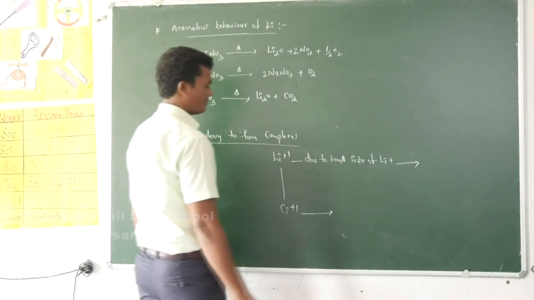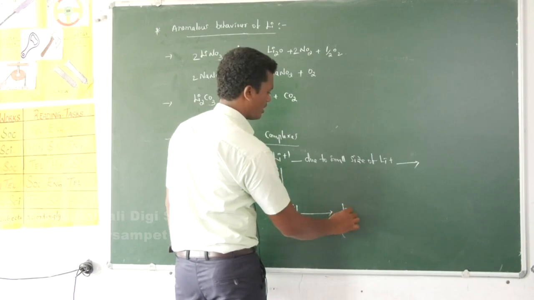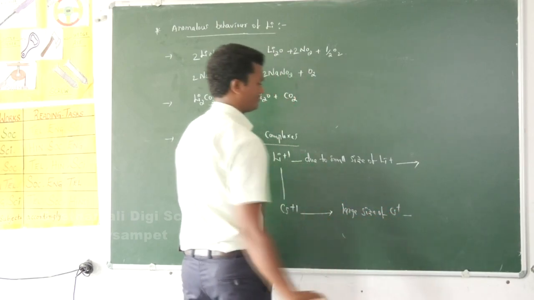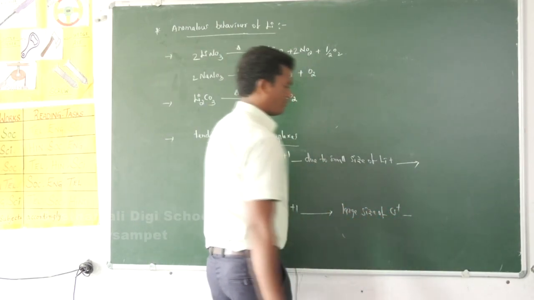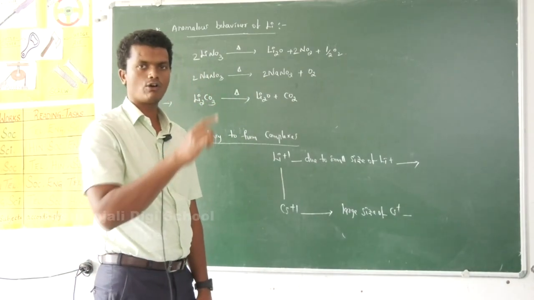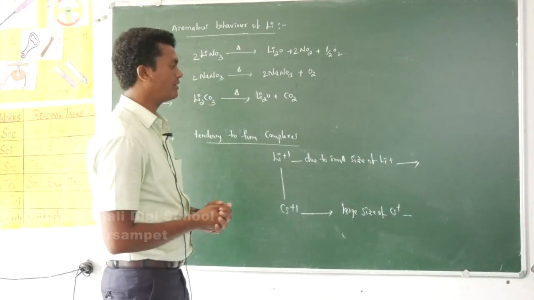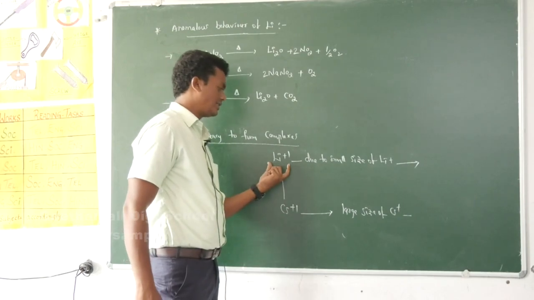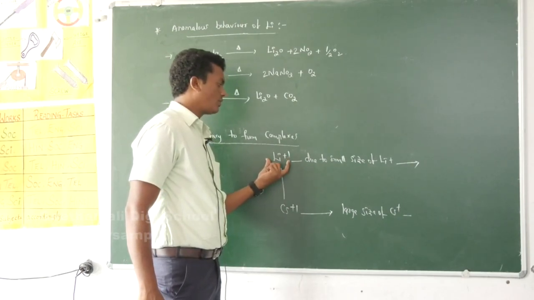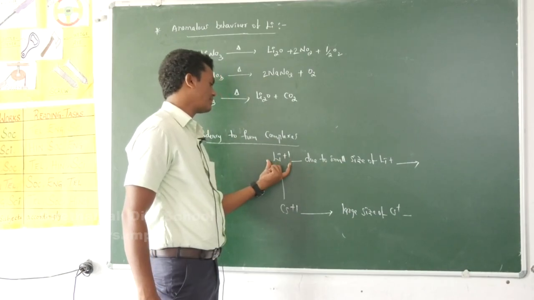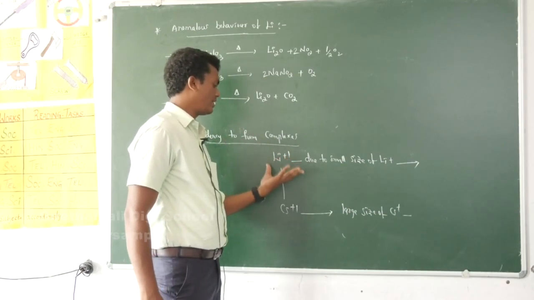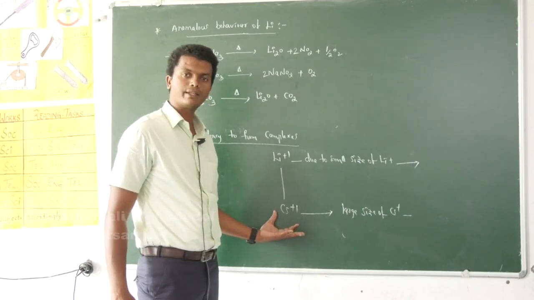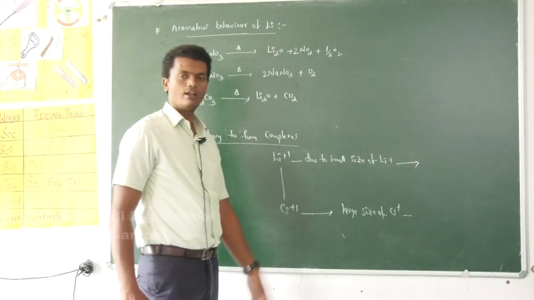On moving from top to bottom, ionic size increases. Due to the large size of Cs plus, the capacity to form complexes is less. Generally, to form complex compounds, the metal ion should be very small in size. That size is enough for lithium plus 1, so it can form complexes very easily. The tendency to form complex compounds is more for lithium plus due to its small size, and less for cesium plus due to its large size.